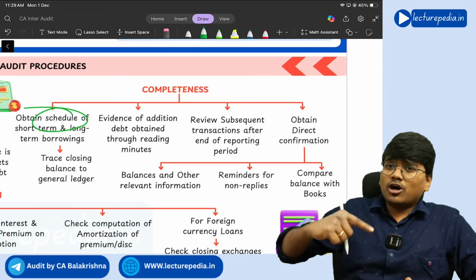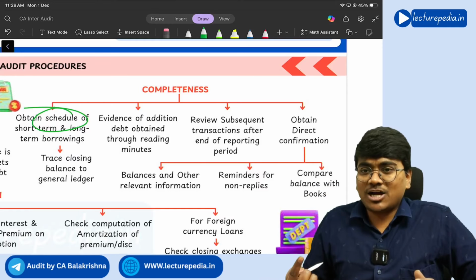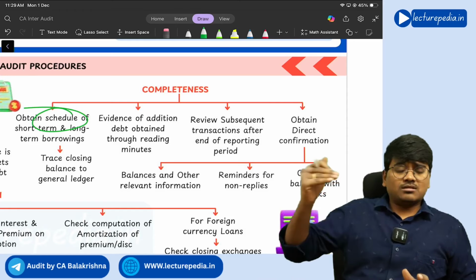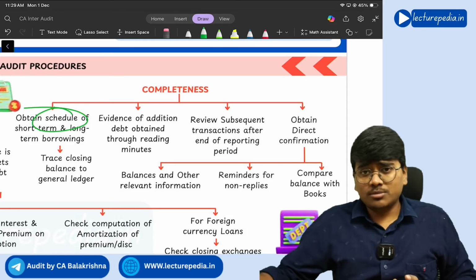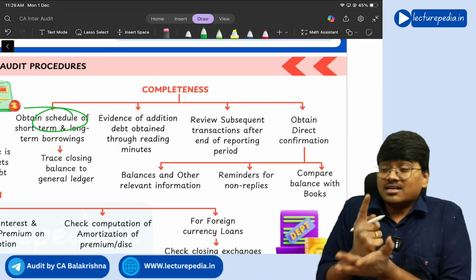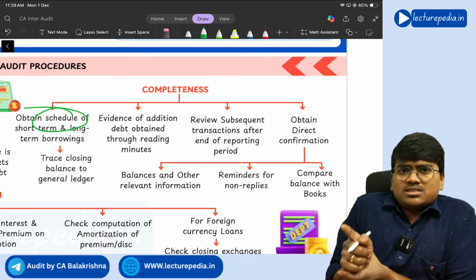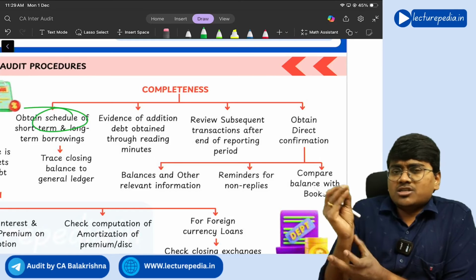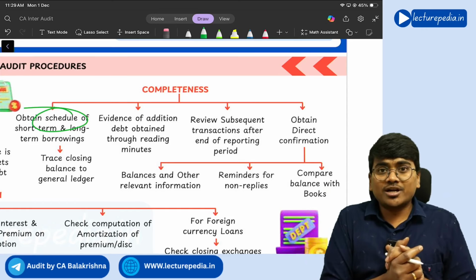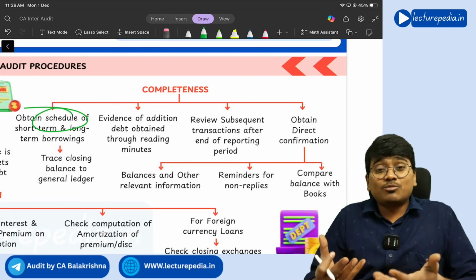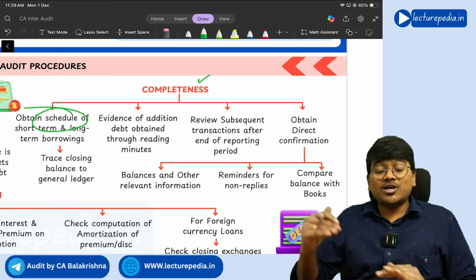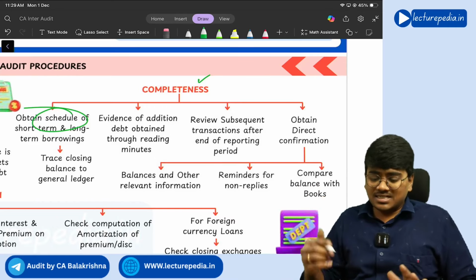Next, if there have been any new borrowings, then for taking the new borrowings, discussion will be made in the board meeting. So go through the minutes of the board meeting, and if in the minutes they have discussed that let us take an additional borrowing of 20 crore, but in the books of accounts the additional 20 crore borrowing has not been recorded, then you have identified some borrowings which are not recorded. So you will get to know about the completeness of the borrowings by going through the board meeting minutes.